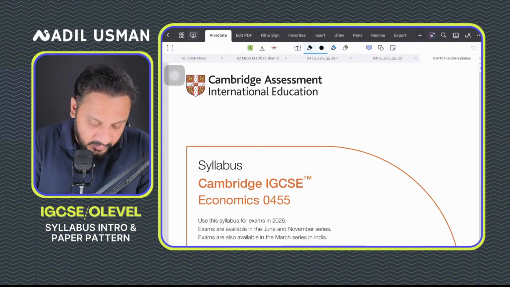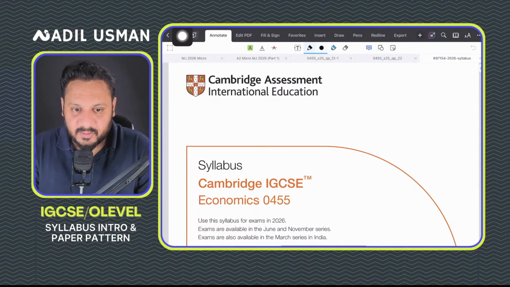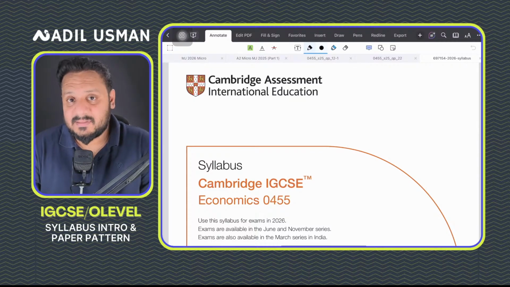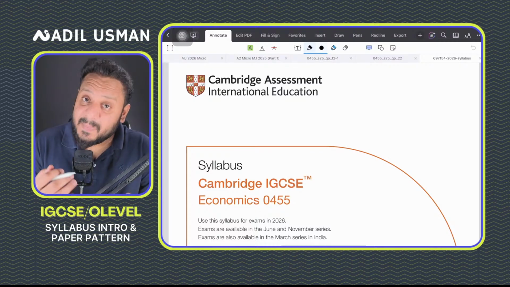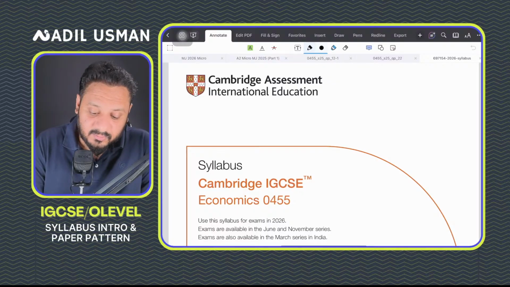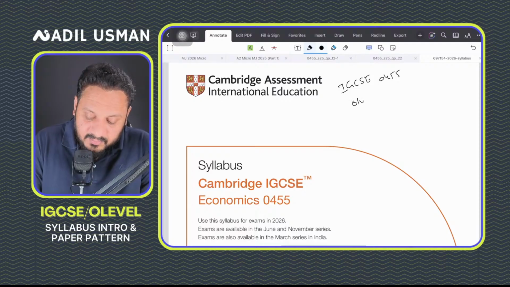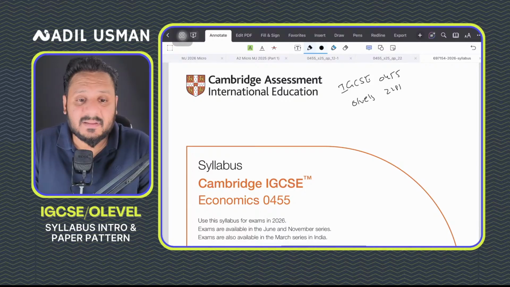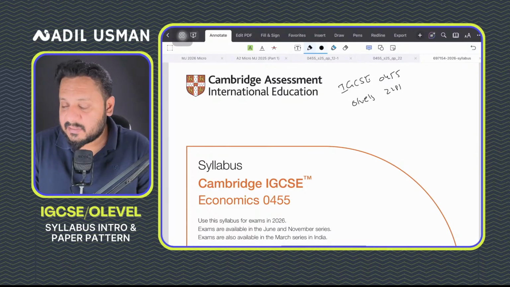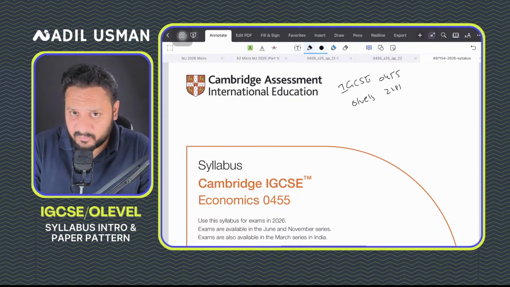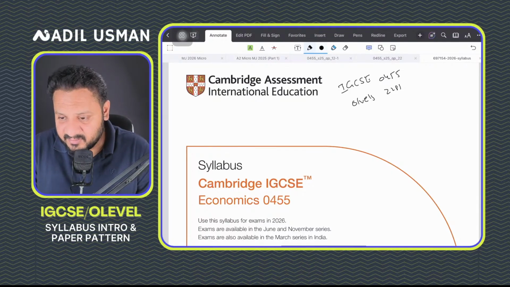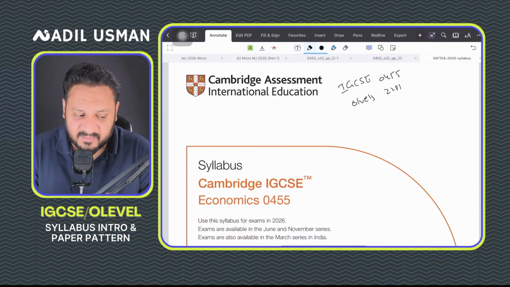Guys, first of all, whether you are giving an IGCSE exam or O levels, the syllabus is the same and the paper is exactly the same as well. The IGCSE code for economics is 0455. For O levels it is 2281, but the paper is exactly the same, 100%. The syllabus is the same and the paper is also conducted on the same day. So these live streams are applicable for both O levels and IGCSE students.